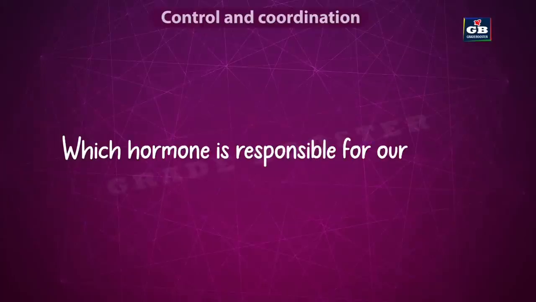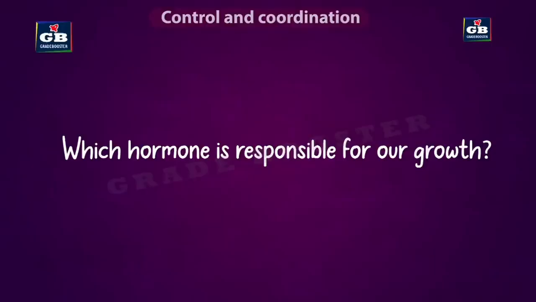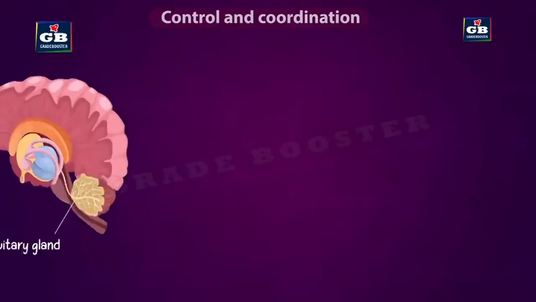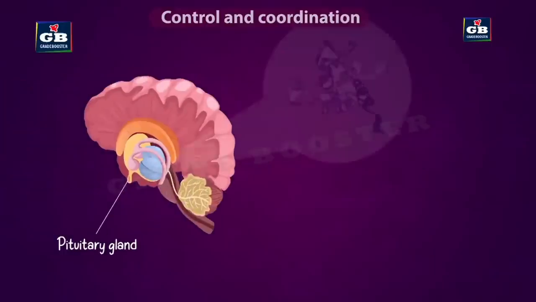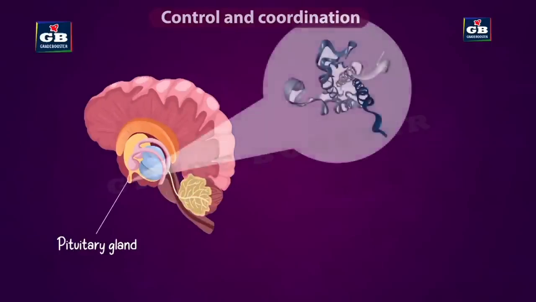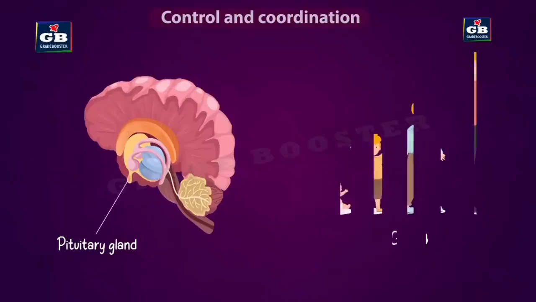Next, which hormone is responsible for our growth? Growth hormone secreted by pituitary gland is responsible for regular body growth. The growth of skeletal muscles and bone is under the control of growth hormone. So we say when a person's muscles and bones are growing and he is becoming tall, then we say he is growing. So growth is observed in teenagers.